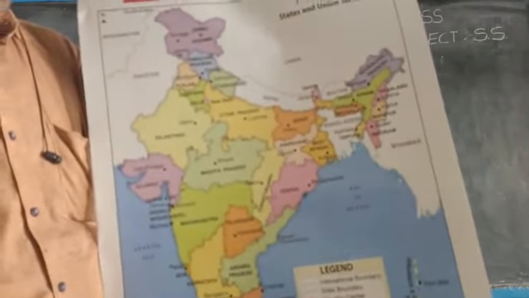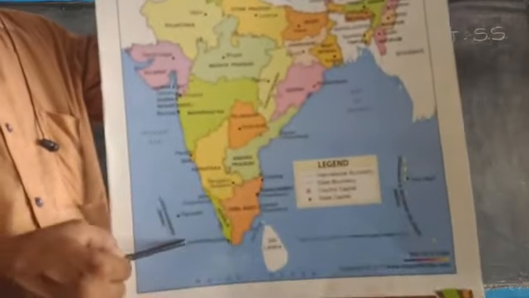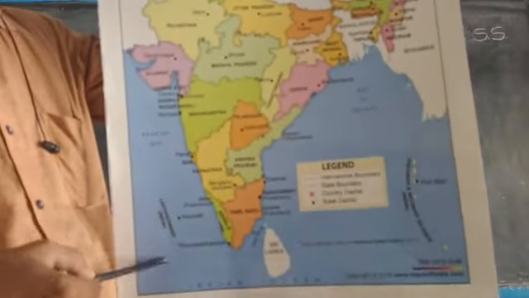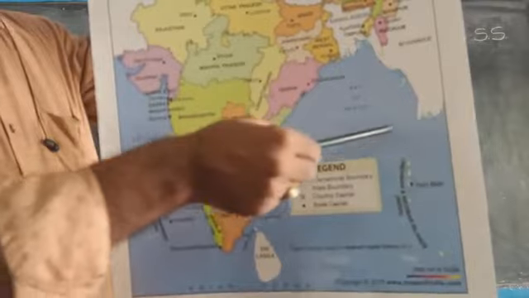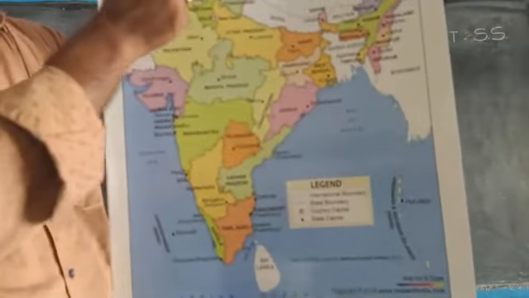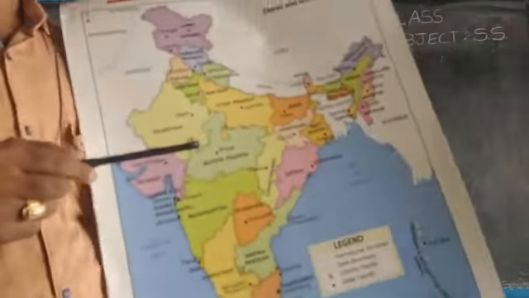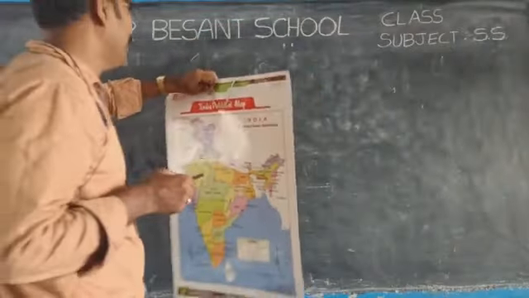And in the Arabian Sea, we have a group of islands called Lakshadweep Islands. And in Bay of Bengal, we have Andaman and Nicobar Islands. And we know Jammu and Kashmir and Ladakh. These are the union territories in India.